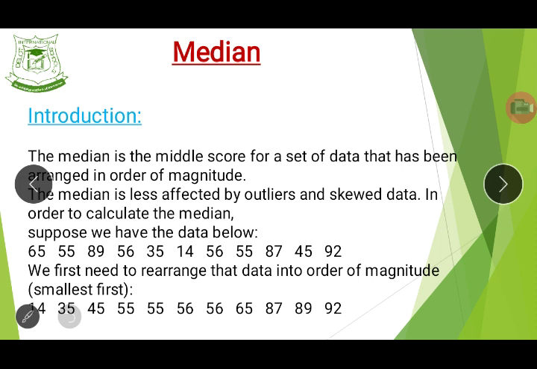Now, in order to calculate the median, suppose we have the data below. Now look at this group of data. How many are there? We have 1, 2, 3, 4, 5, 6, 7, 8, 9, 10, and 11. Do you see that now? 11. Good. Now for this case, look at this. Now we have 14, 35.